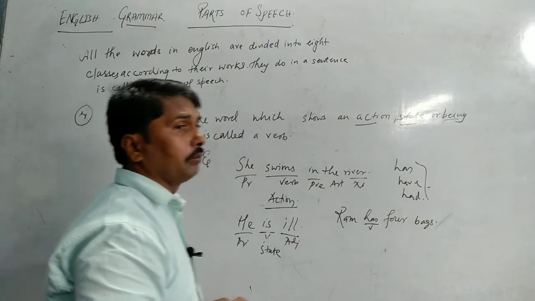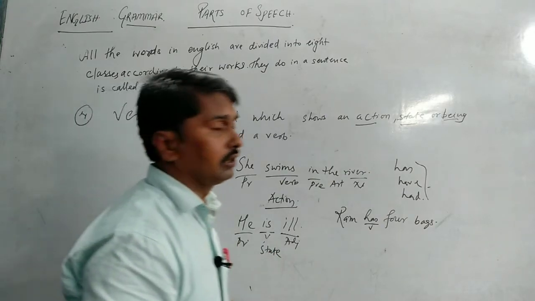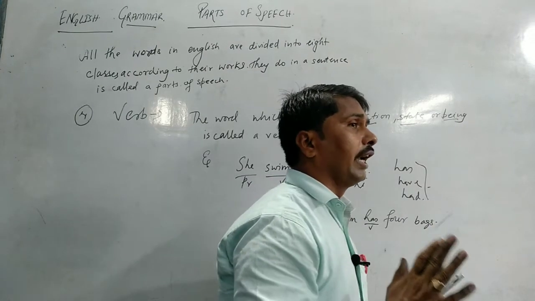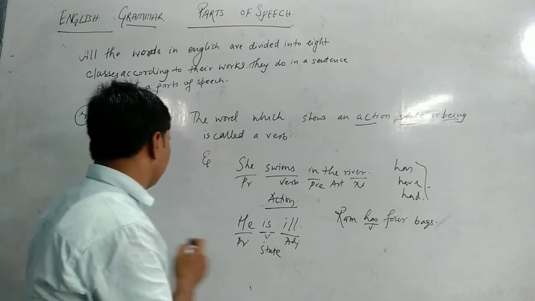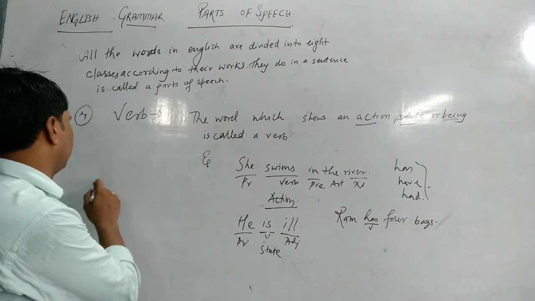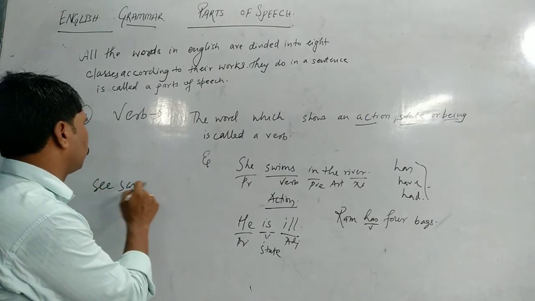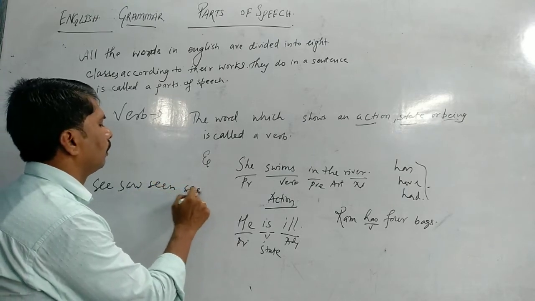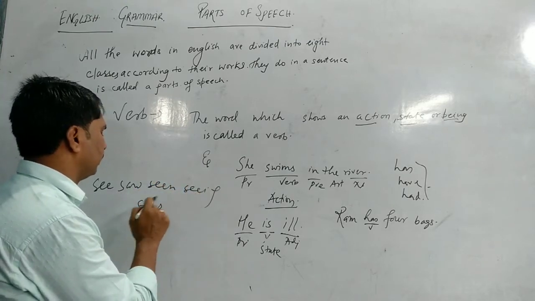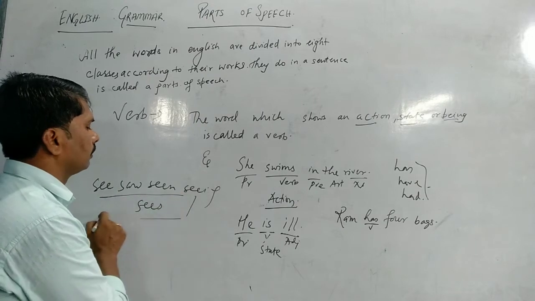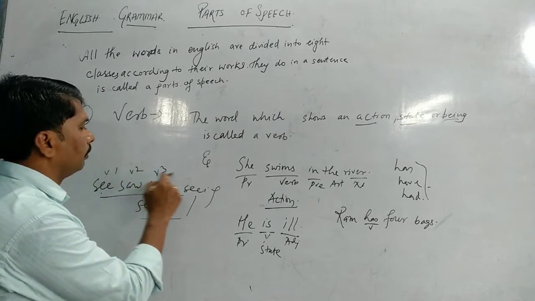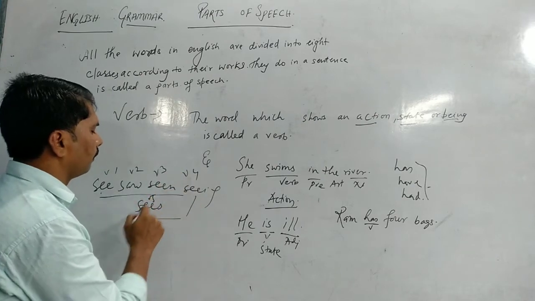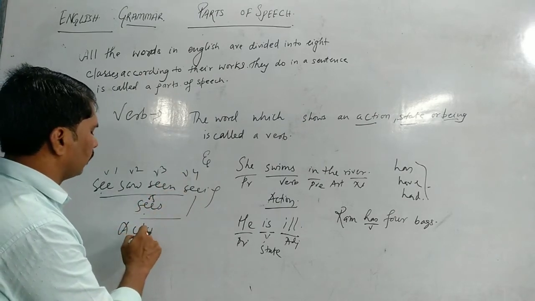Is, am, was, were show state. And the word which has 5 forms, just like see, saw, seen, seeing, sees: it has 5 forms, V1, V2, V3, V4, V5. So it is an action word.